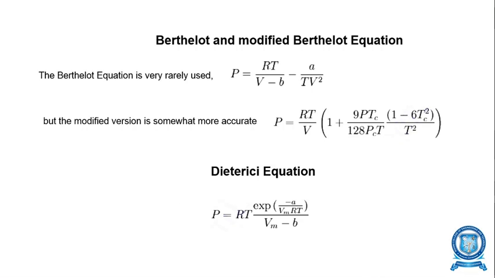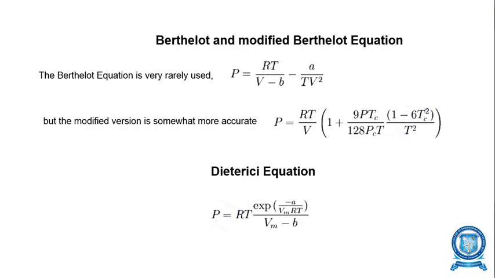Here the Berthelot equation is a very rarely used equation, where pressure P is equal to RT divided by (V minus b) minus a divided by T V square.